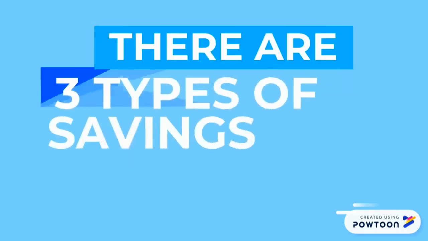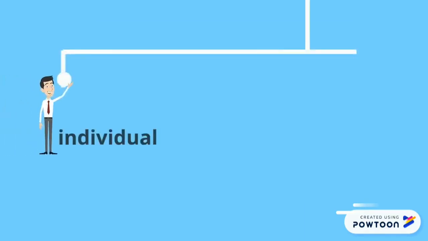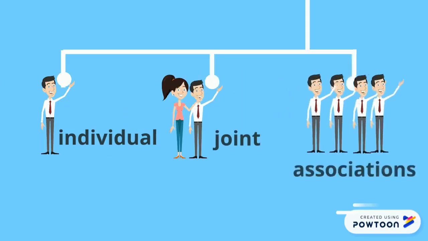There are three types of savings account. First, individual's account. Government allows individuals to hold cash free of tax on dividends. Second, joint account. It can be opened by two or more individuals who are usually close relatives. And lastly is savings account for associations, societies, and clubs.